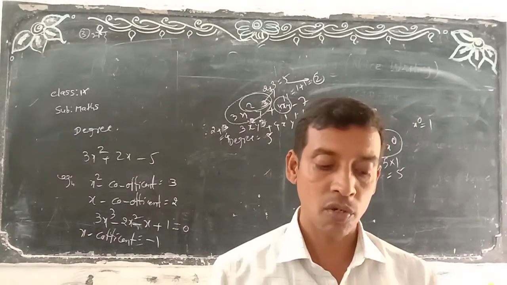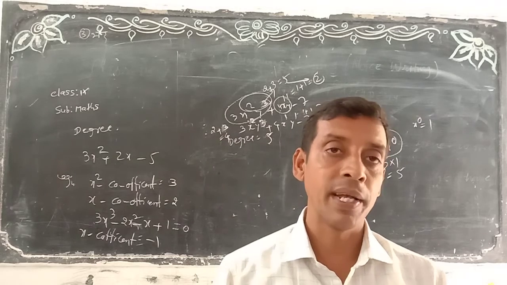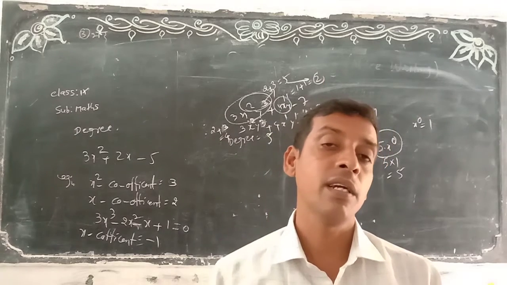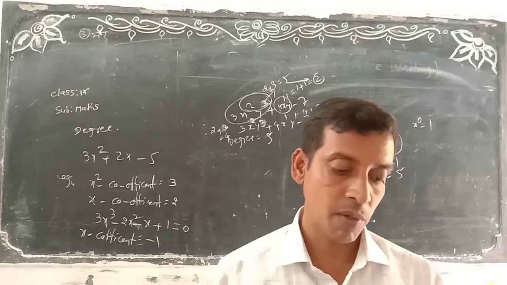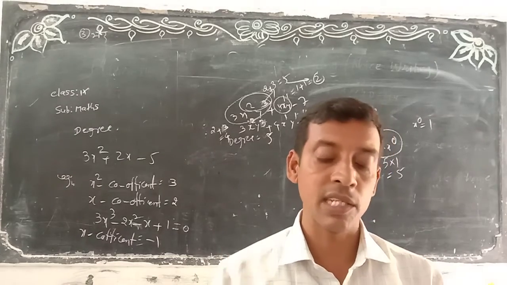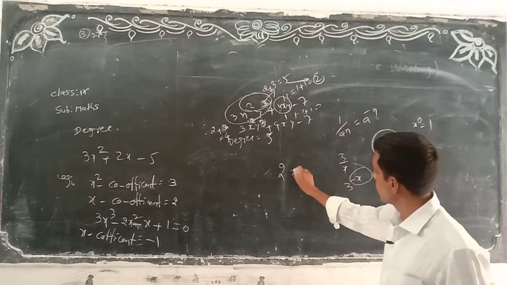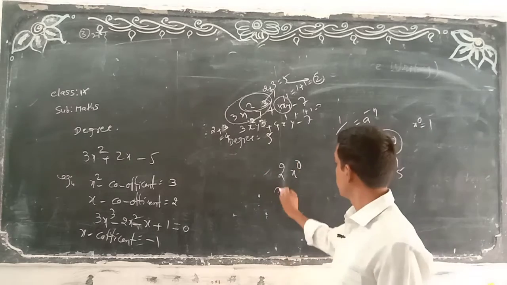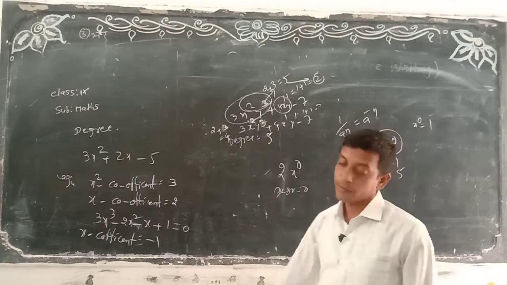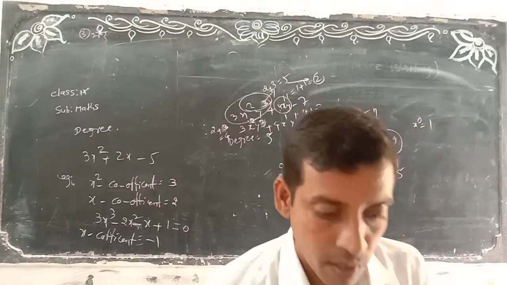Second one, degree is equal to 2. Third one, 5p is there. You can write the p power, what here? 1. Simple. 5p minus 3 means what? Degree is what here? 1. 2 is there. Already I said here, if the number is not there, we can write what here? 0. Here what is the degree? 0 only. Okay? Next.